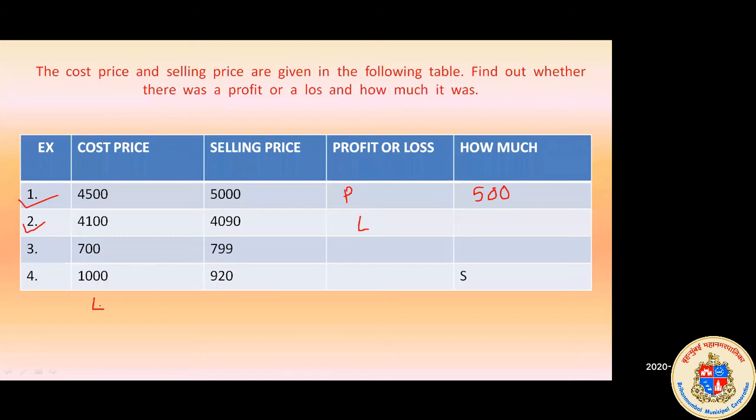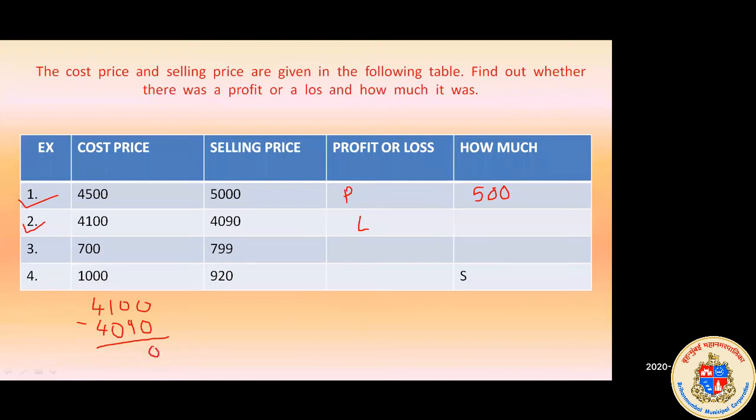Can you tell me? See, if you want, I will do the subtraction for you. 4,100 minus 4,090. What will be the answer? Tell me. 8. How come 8? Do correct subtraction. See, it is 100 minus 90. You can clearly see.